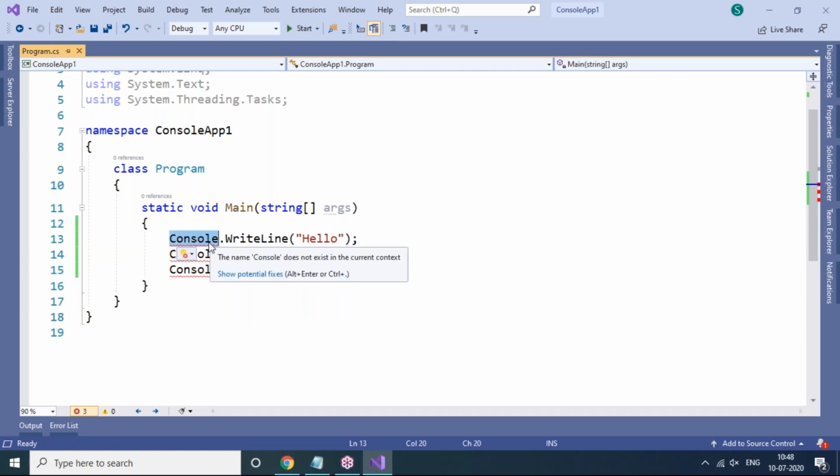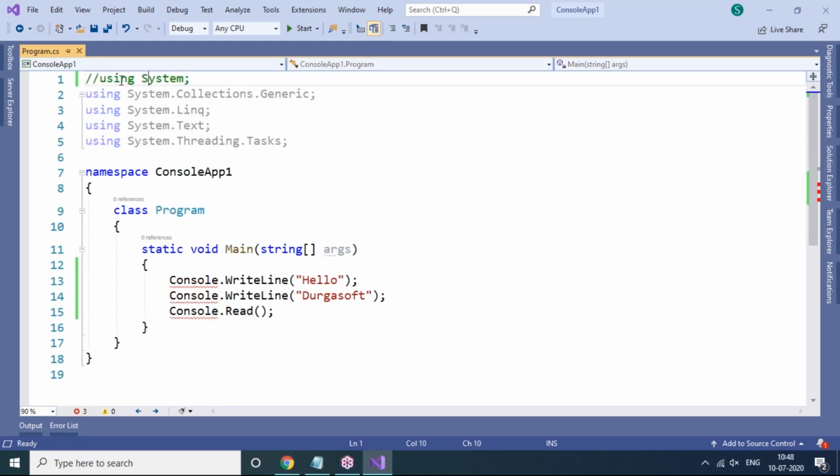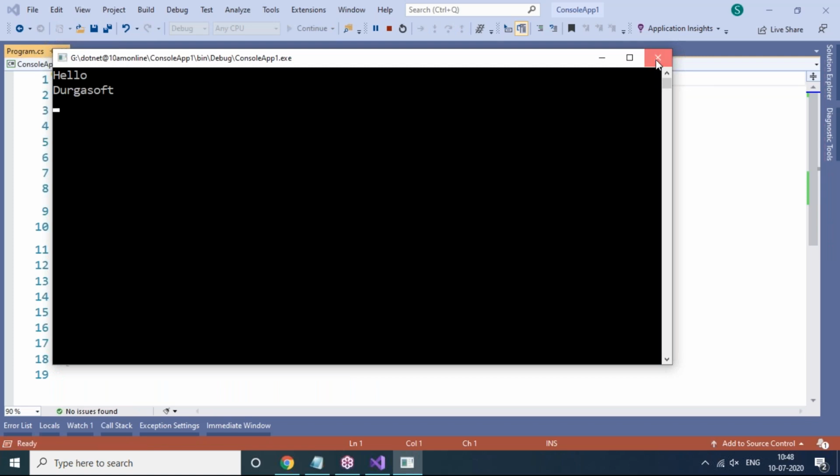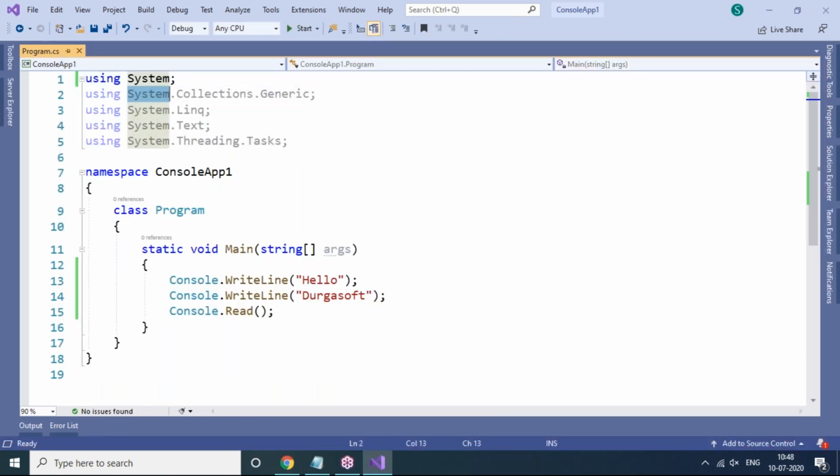So you have to rectify the issue. What is the issue here? Console is showing an error, which means the respective namespace is not there. You can see, include the namespace here by removing the comment manually. Now let's run this, it will work fine. So Console is present in a namespace called the System namespace.